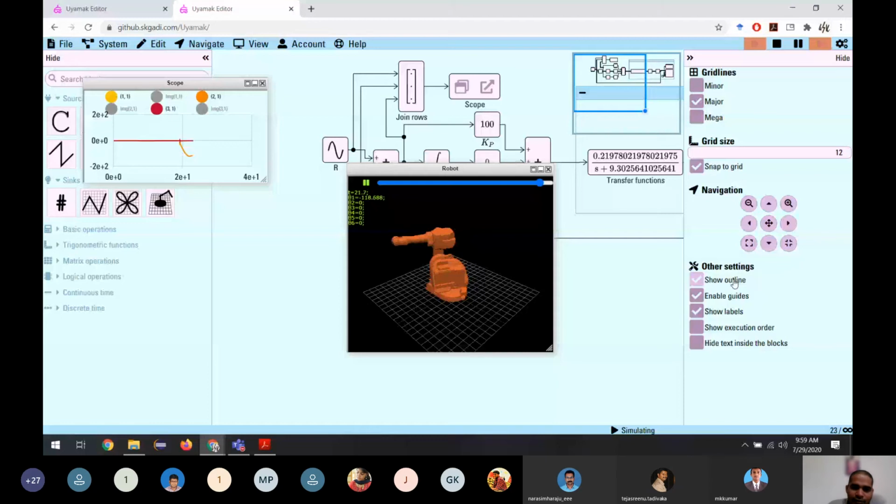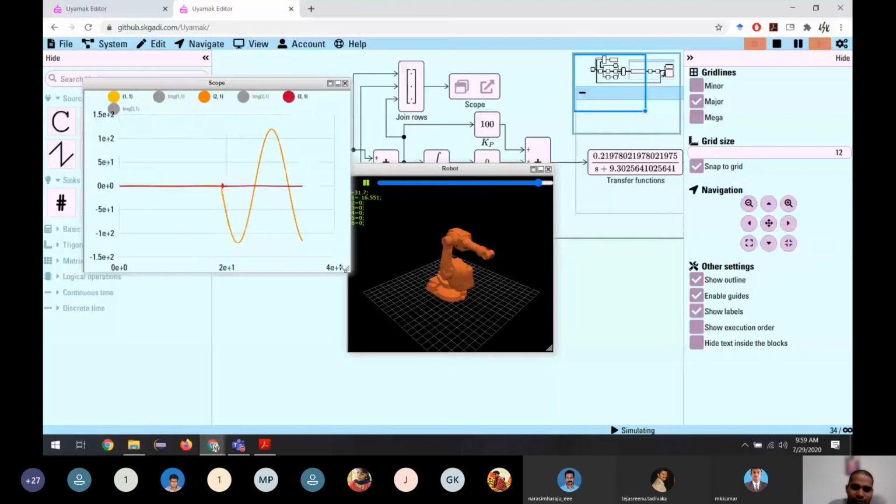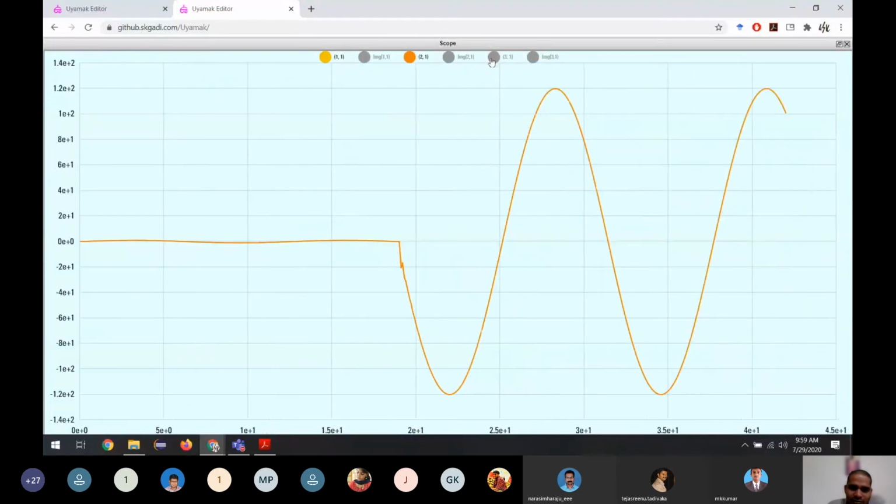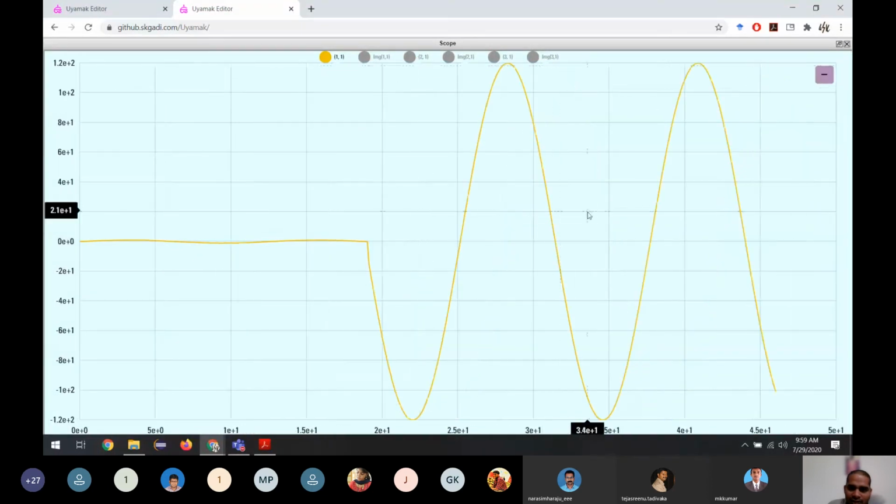We are telling the robot how to move. The robot has its own dynamics, but with the PID controller, we are setting the point which way we want it to move. If you see, the error is 0. It's good. This is the actual sine wave, how we want the robot to move.